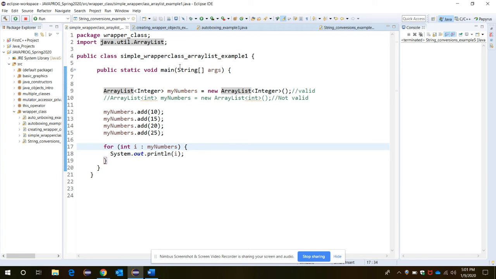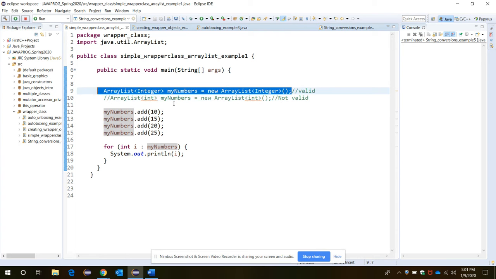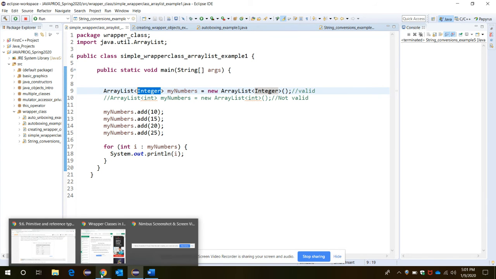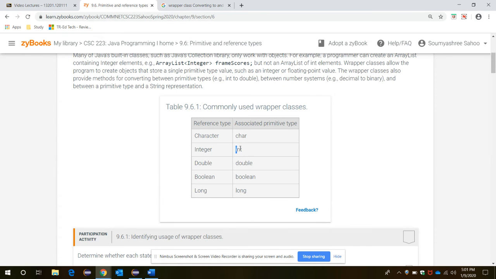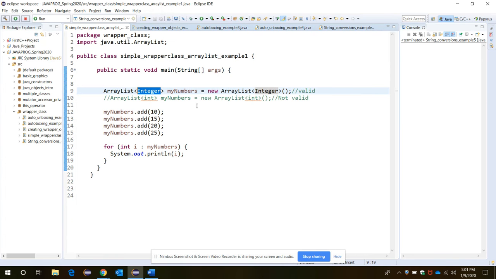As you see in this example, we have created one object, myNumbers. This is the basic syntax for creating a new object. myNumbers is the object being newly created, and it is an ArrayList of the wrapper class Integer type. As I told you, for int the wrapper class type is Integer. The same thing I'm showing you here.